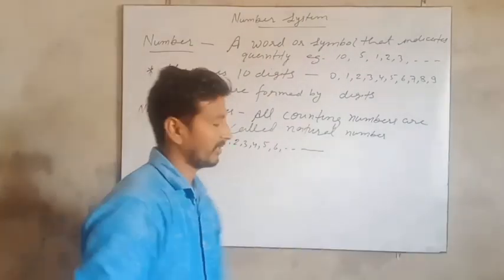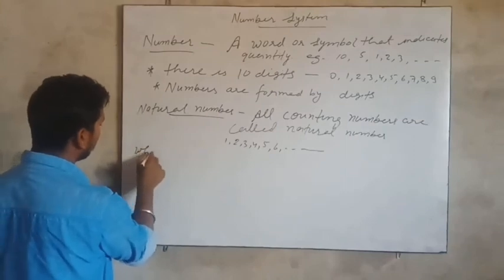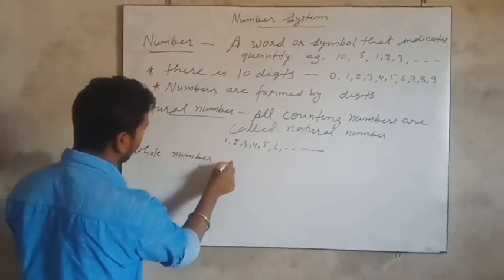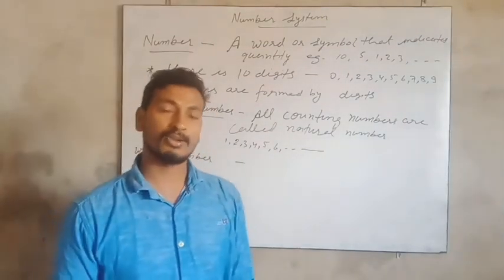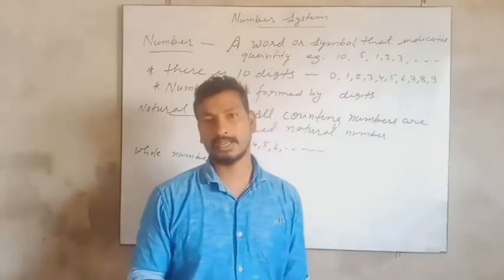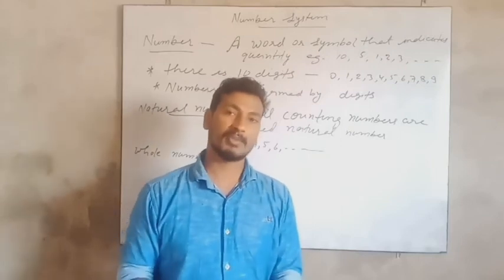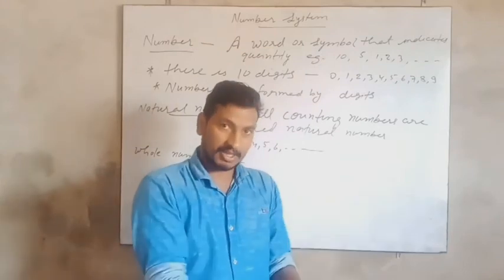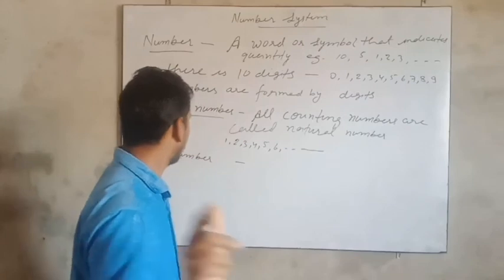These all are natural numbers. Now what is a whole number? When we add 0 to natural numbers, it becomes a whole number. या नेचुरल नंबर में 0 को ऐड कर देंगे तो जो सेट मिलेगा, द सेट विच वी गेट इज कॉल्ड होल नंबर.